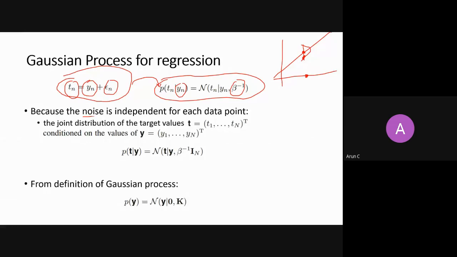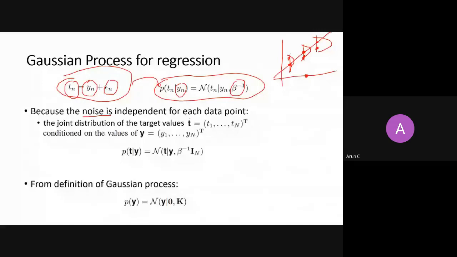Because the noise is independent, the assumption is that the noise you add to this yi and the noise you add to this other yj are independent, right? So if you add some noise, it is totally independent of the other noise you have taken. It may be here, and if you take some other y and add noise, it may be totally independent of the one before, right? So the noise is independent, and it depends only on your yi to get the value of ti, right?